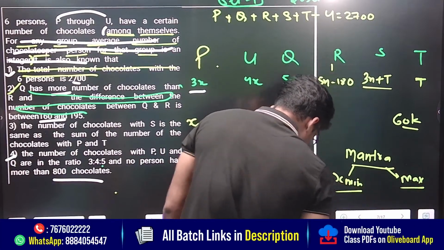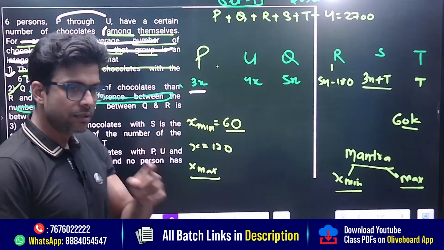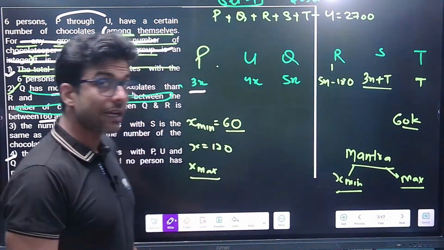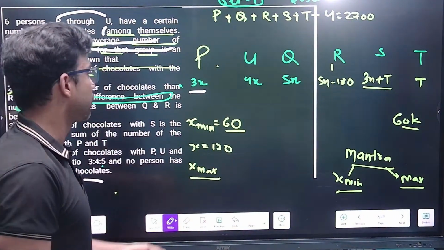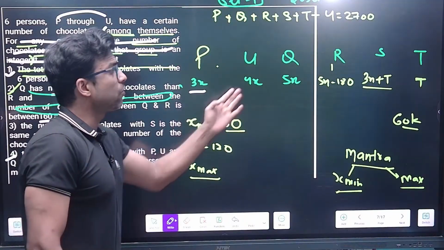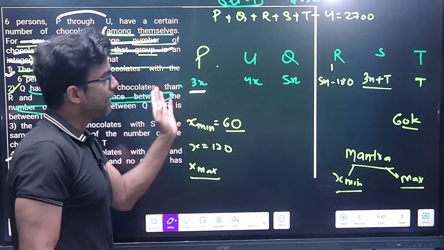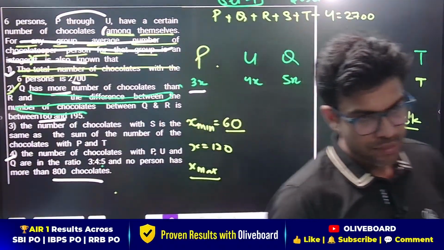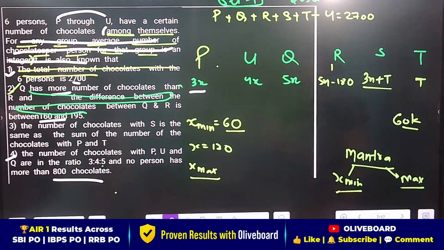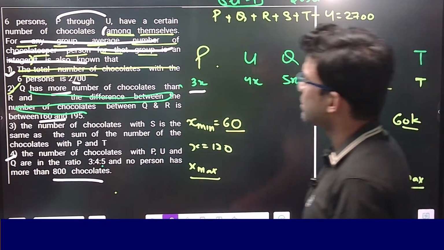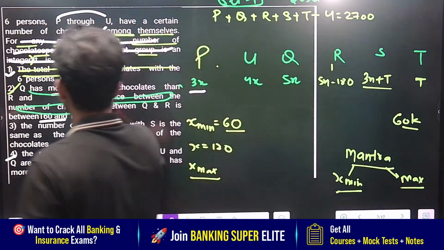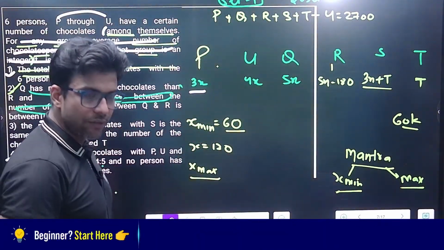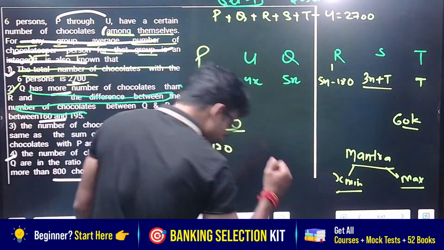I always said to all of you, either you put the minimum or the maximum. Why? Because at least putting the minimum value, I'll know whether my range lies or not. If I put the minimum value, I'll see whether the sum is equal to 2,700 or not, and then I'll get that 120 will not be there, 180 will not be there.